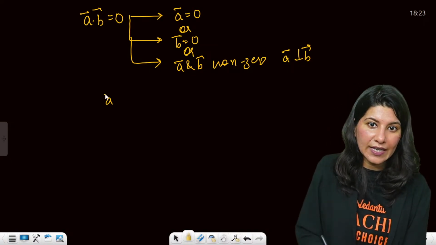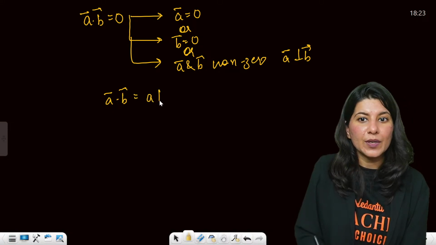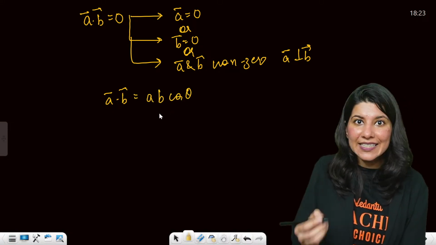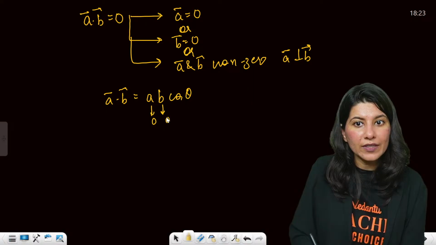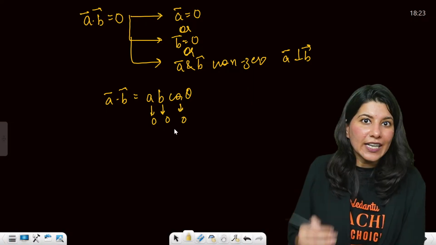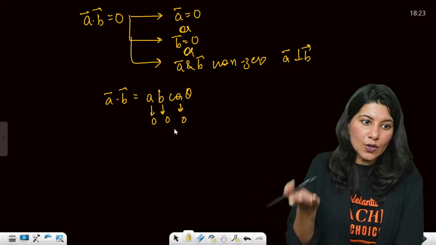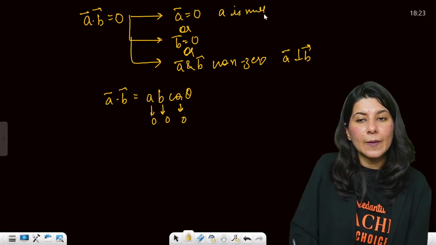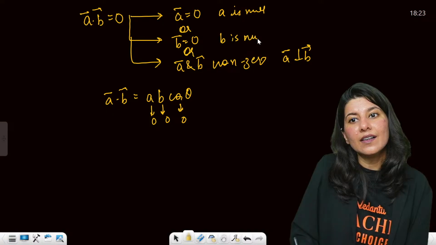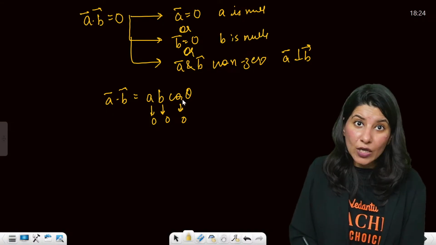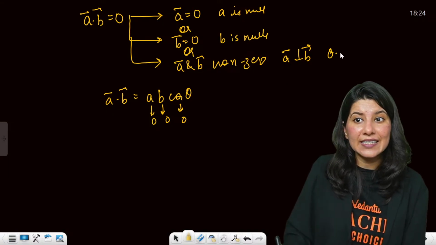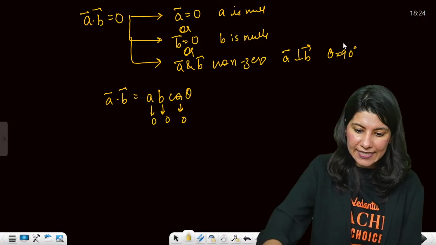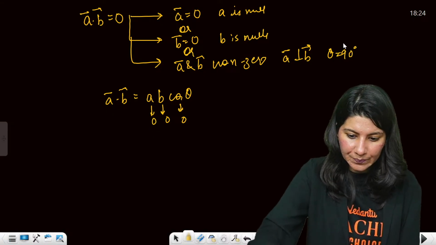When A dot B is 0, in AB cos theta, 3 things are there. Either A is 0, or B is 0, or cos theta is 0. A is 0 means A is a null vector. B is 0 means B is null. And cos theta 0 means the angle is 90 degrees. Are you getting it? Yes, a little.